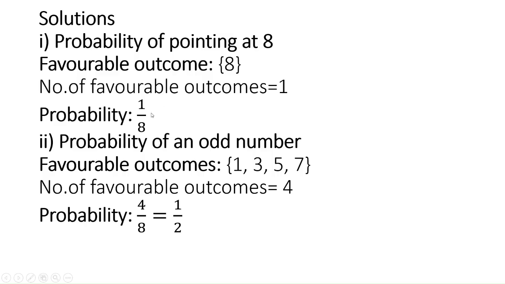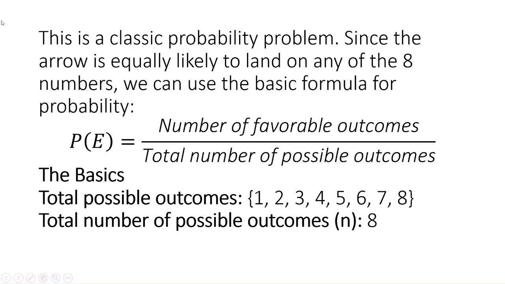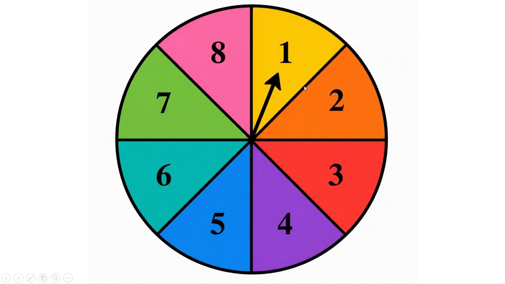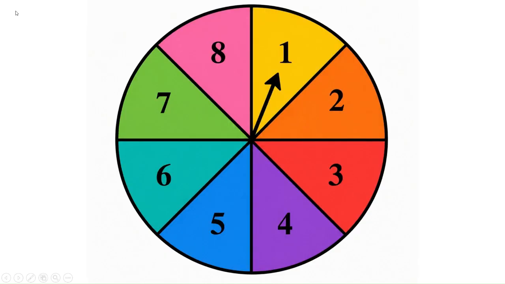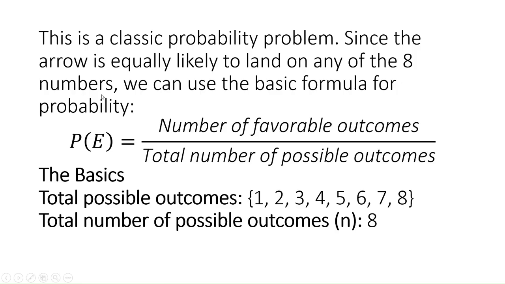Second one is the probability of an odd number. Here this is the spinning wheel, and we need to find the probability of getting an odd number when the arrow is rested. How many odd numbers are there? Odd numbers are the numbers which are not divisible by 2. Here the odd numbers are 1, 3, 5, 7, because they are not divisible by 2.